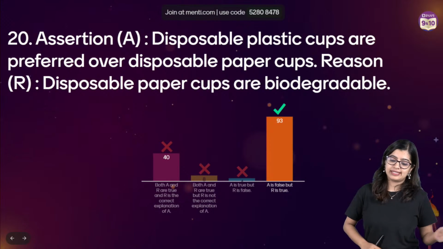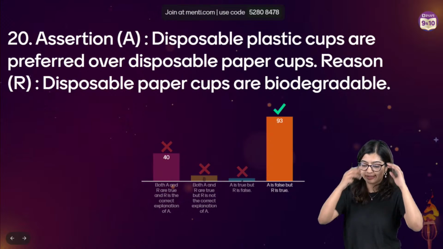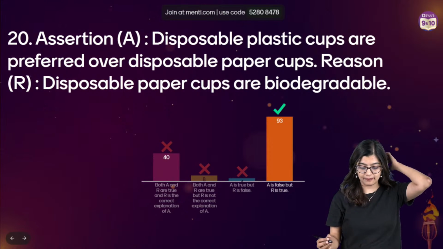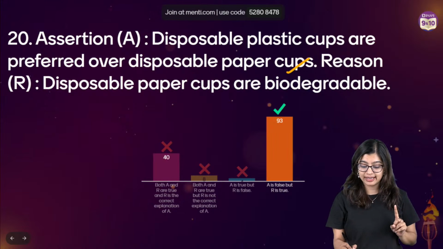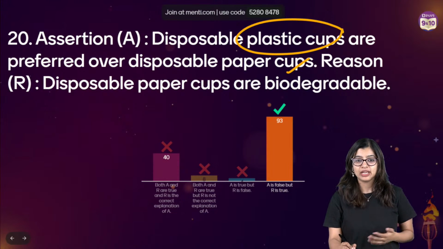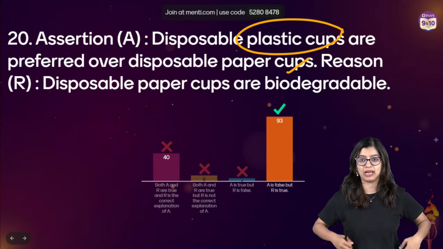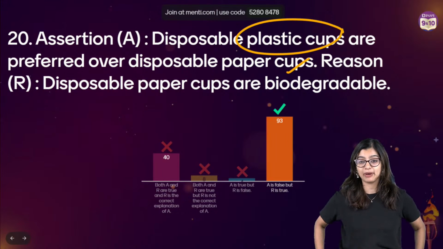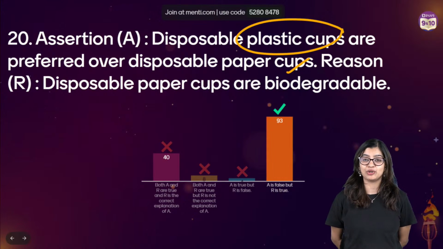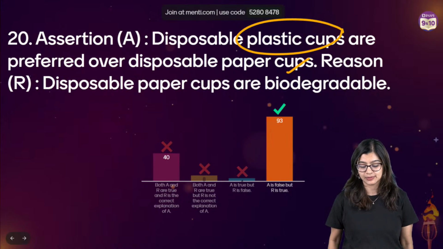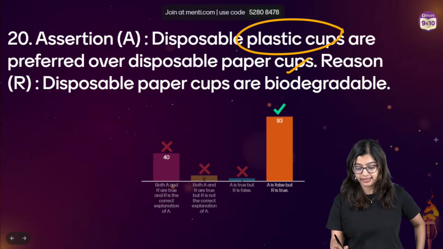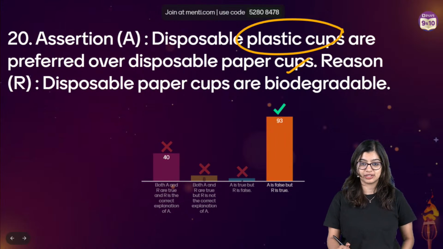Very good. We prefer disposable plastic cups over disposable paper cups because plastic cups we can reuse, right? There is a concept of reuse for plastic. Whereas in the case of paper cups, if you pour water or tea into them, the reusability factor decreases. Which is why in this particular case, the assertion statement is true.